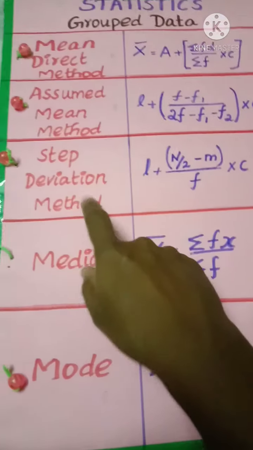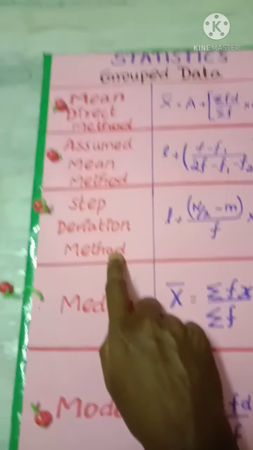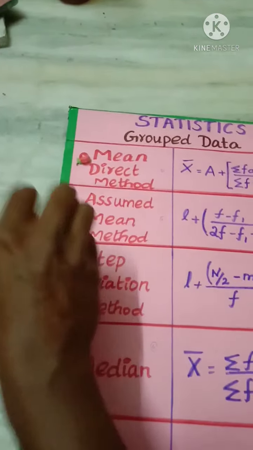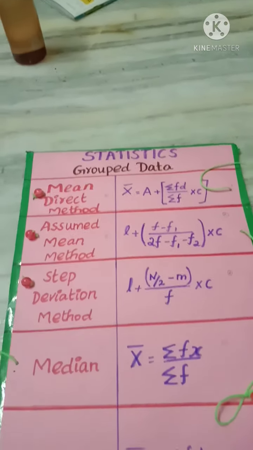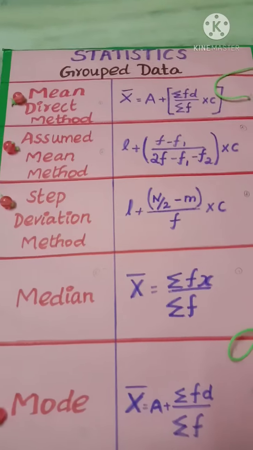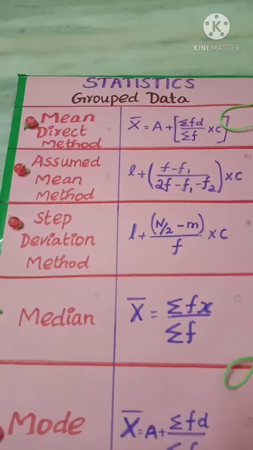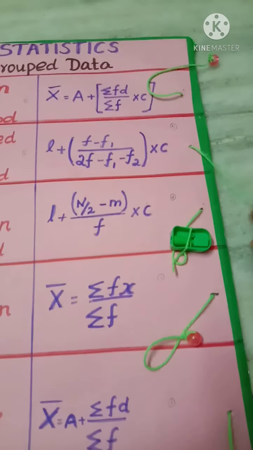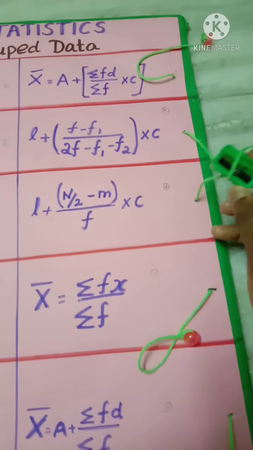Third one, step deviation method. Where is the answer? For the step deviation method, the answer is here. Look, like this. Then the fourth one is median. The median answer is here. Look, I lost this small ball, so I tried a sharpener here.